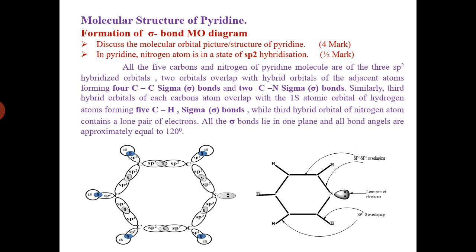While again the third hybrid orbital of nitrogen atom contains a lone pair of electrons. All the sigma bonds lie in one plane and bond angles are approximately equal to 120 degrees.